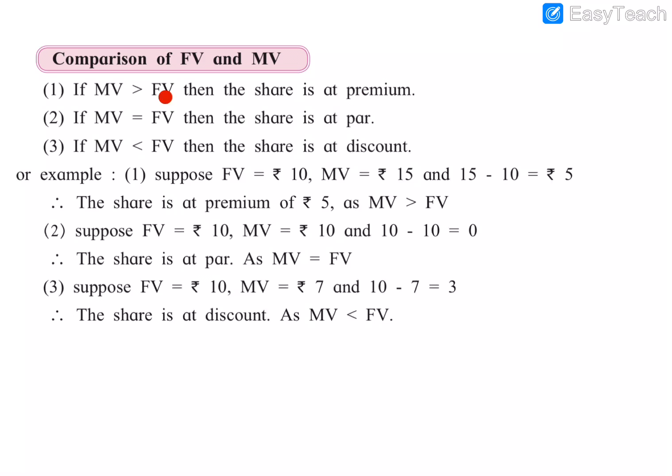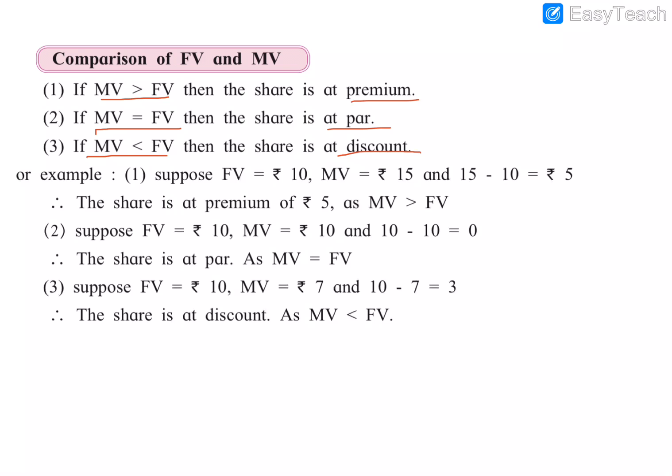When MV is greater than FV, we will say it is at premium. When market value and face value are equal, that is the actual value and the value at the market is equal, then we will say share is at par. And when the market value is less than the face value, that is the value printed on the certificate, and the market value is lesser than that original value on the certificate, then we will have loss. We will say that share is at a discount.